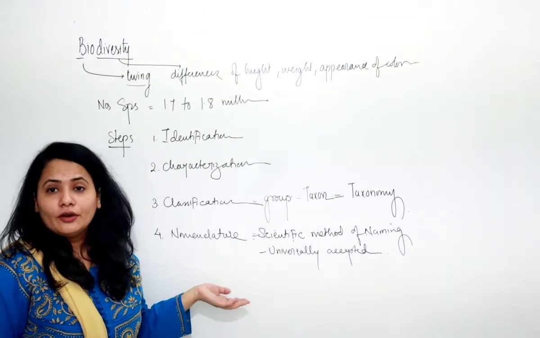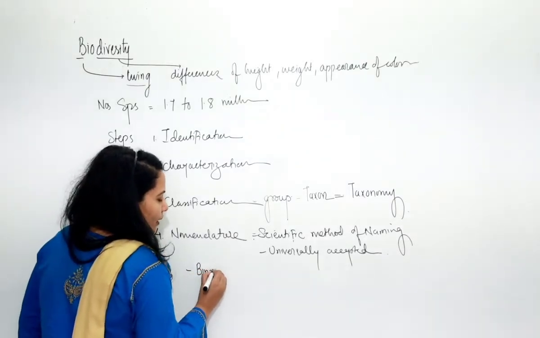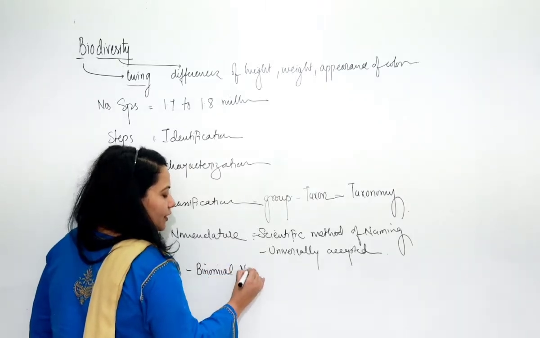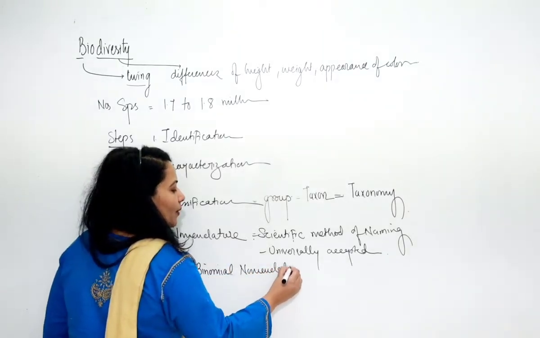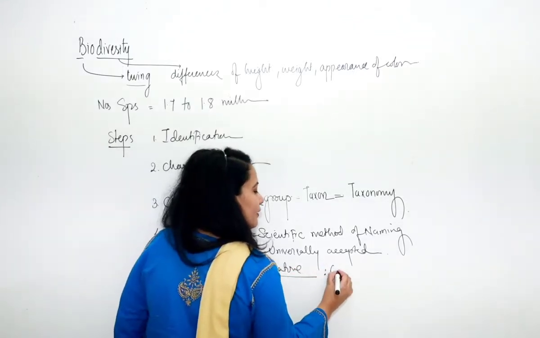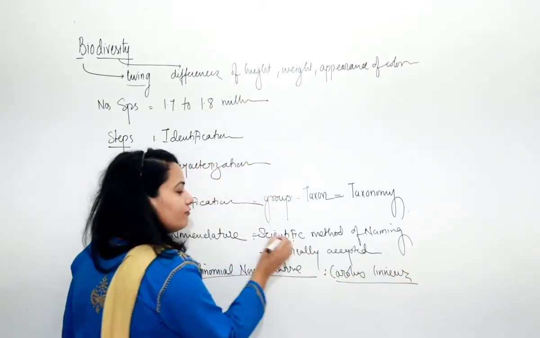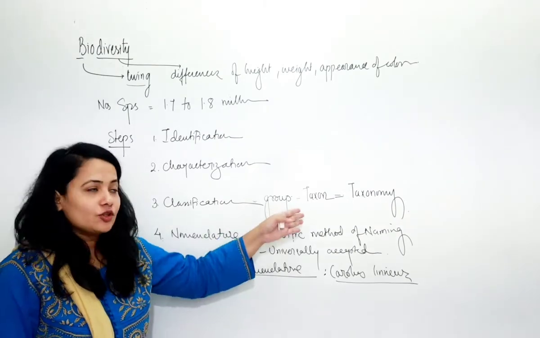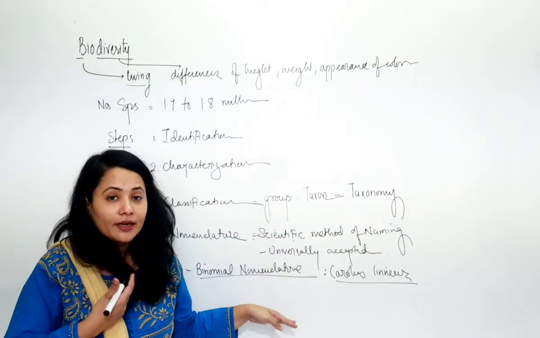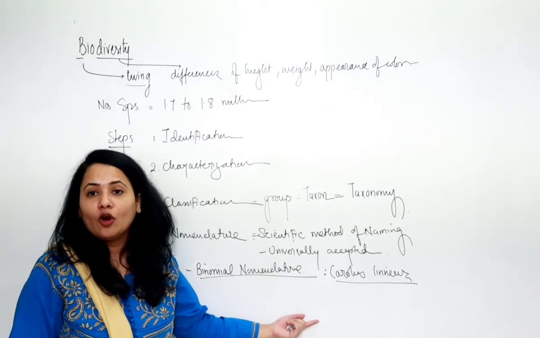And in nomenclature, we will be studying about one type of nomenclature that is known as binomial nomenclature. हम कौन सा study करने वाले हैं? Binomial nomenclature. And this binomial nomenclature was given by Carolus Linnaeus, who is also known as the father of taxonomy. Classification, taxonomy का father किसको consider किया जाता है? Carolus Linnaeus को। तो now we'll be studying after this about the binomial nomenclature.